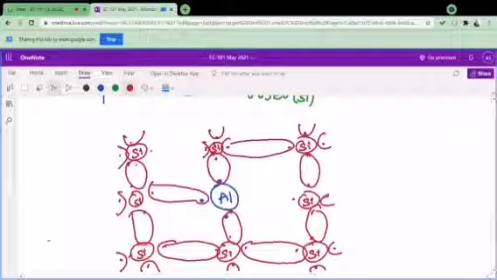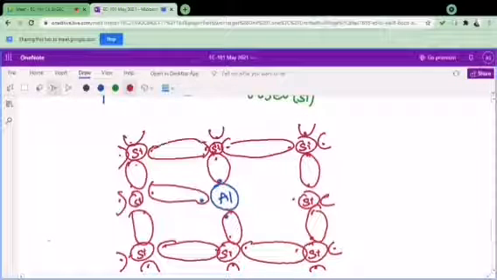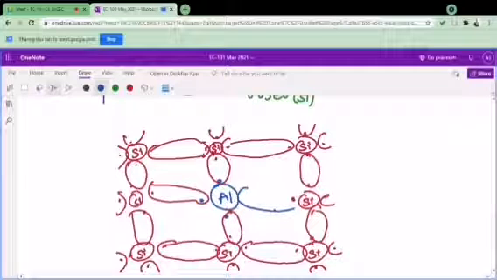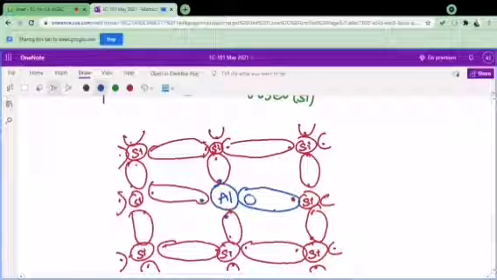Up to here it was clear that the bonds will be formed this way, no issues in that. But what about this electron? With whom will this silicon electron form a bond here? So I will assume here that whenever a silicon atom electron wants to make a bond, it will be created with aluminium, which is an impurity having only 3 valence electrons. This bond will be formed. But as there is no electron, we always know that when there is a vacancy of an electron, it is denoted by a hole. So I have assumed that here there was an electron earlier, it made the bond, but later this electron has moved out and it has created a hole over here.